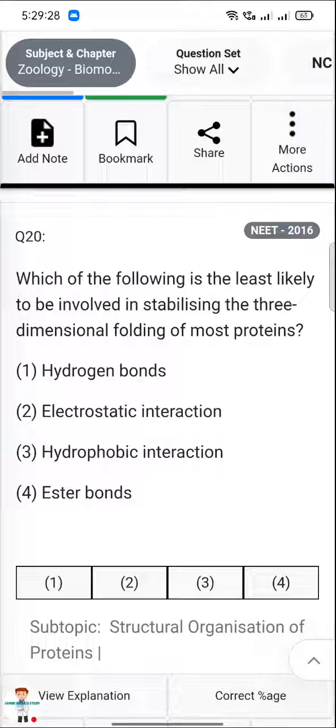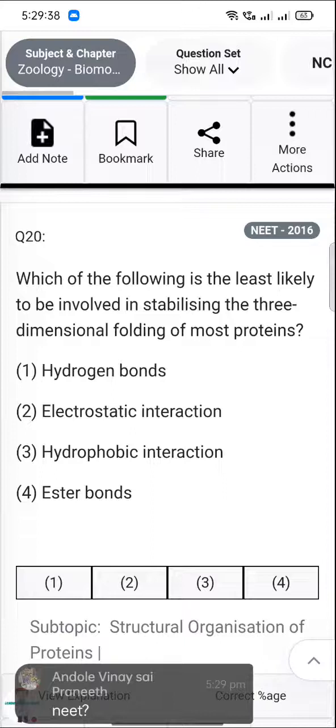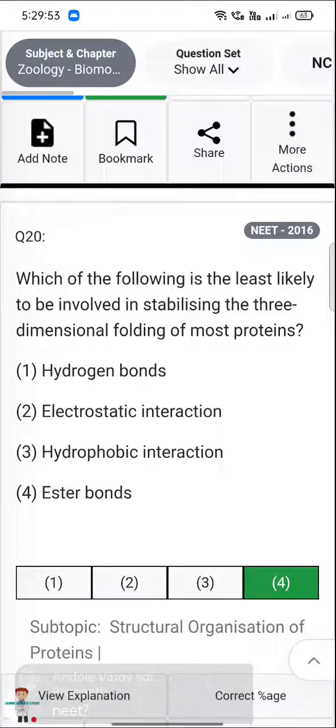Next, which of the following is the least likely to be involved in stabilizing the three-dimensional folding of most proteins? A hydrogen bond, electrostatic interaction, a hydrophobic interaction, ester bond. For ester bonds. यस, ये नीट के लिए ही है, ये नीट का पास्ट ईयर क्वेश्चन है.